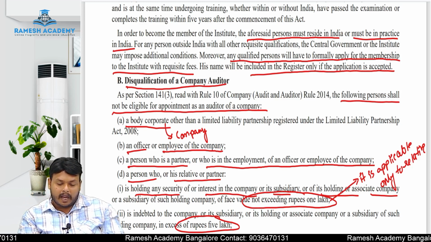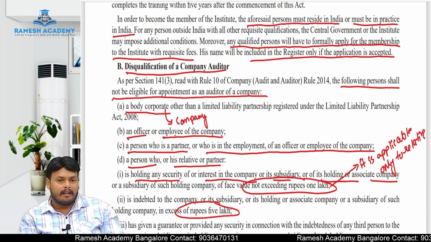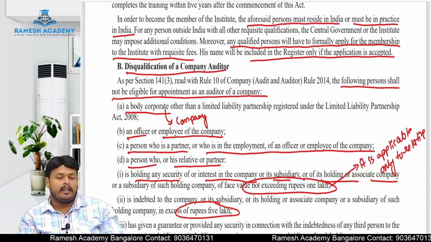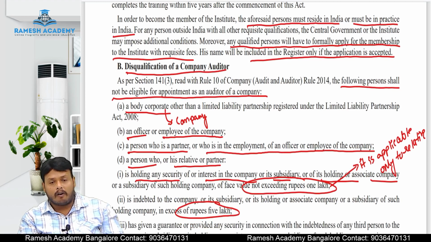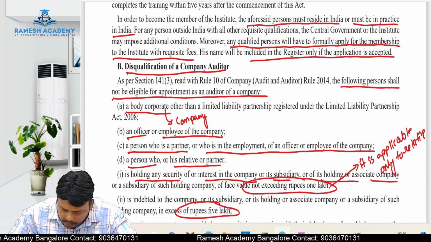Next, the second one: an officer or employee of the company. He is also disqualified to act as an auditor. So what is the meaning of this officer or employee, sir? Let us see, Nana, with examples.